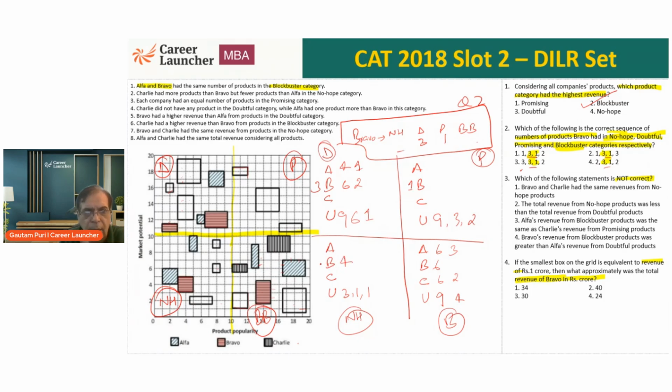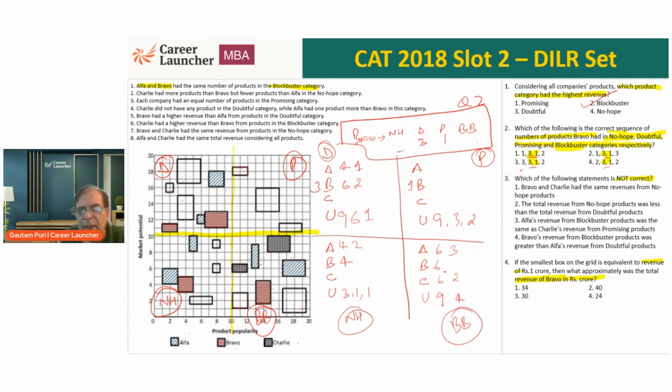Okay. And then we have the alpha. Alpha here is 1, 2, 1, 2, 2 to the 4. And then 1, 2, 2 by 1, 2. So 4 and 2. Okay. So we have so far achieved this. Now the statement one says alpha and Bravo have the same number of products in blockbuster category. Blockbuster is this one.